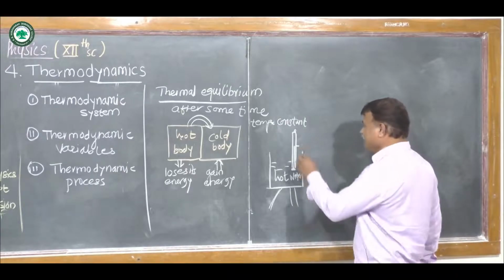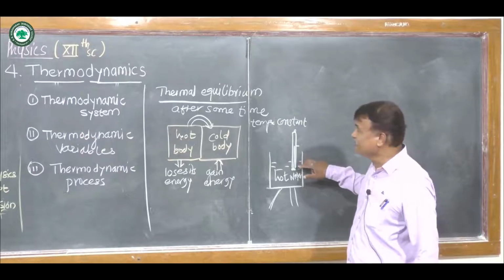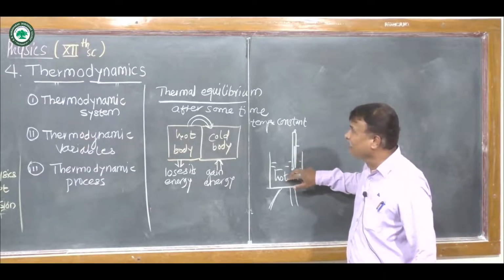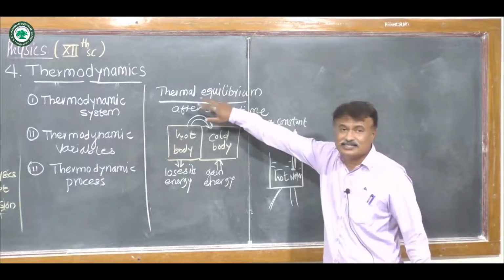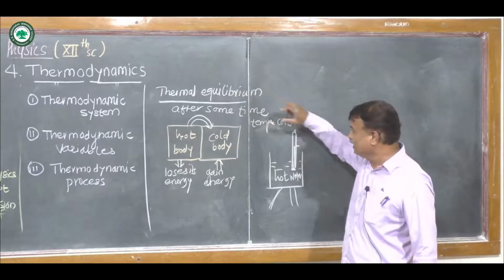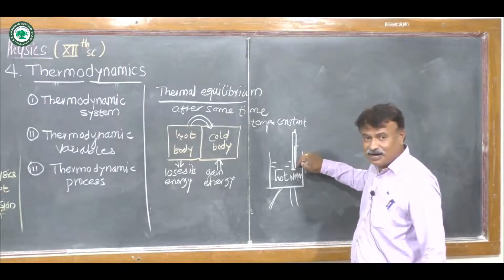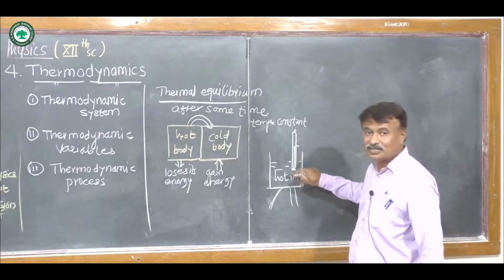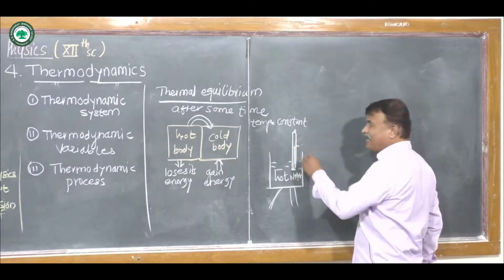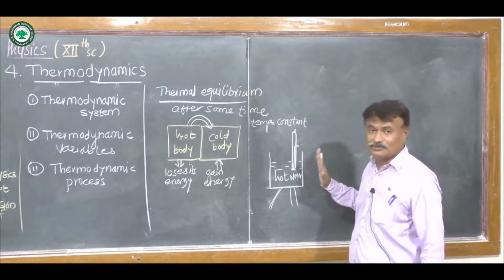This is the condition in which the thermometer and the hot water are both at the same temperature. This condition is also called thermal equilibrium. In that case, the mercury inside the thermometer and the hot water are both at the same temperature, and this is indicated by the thermometer. So this is about thermal equilibrium.